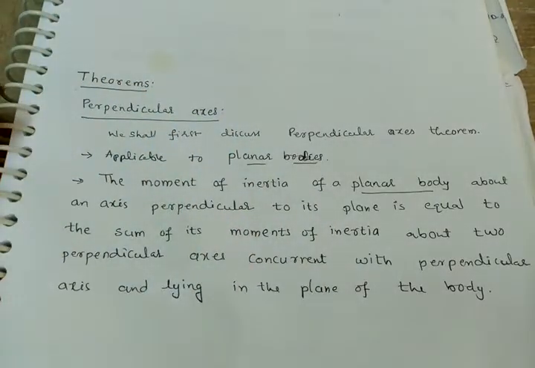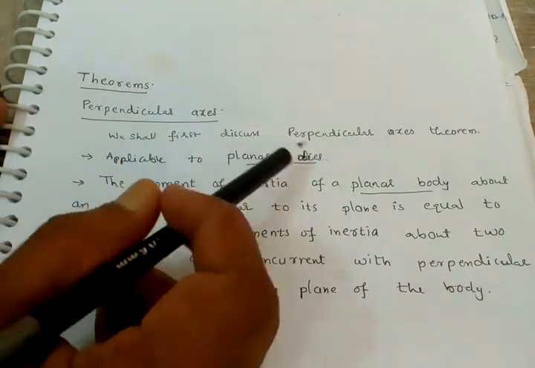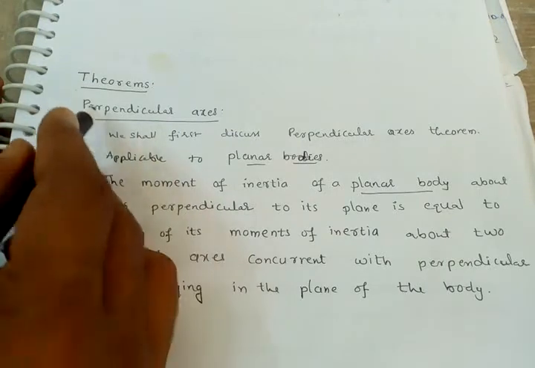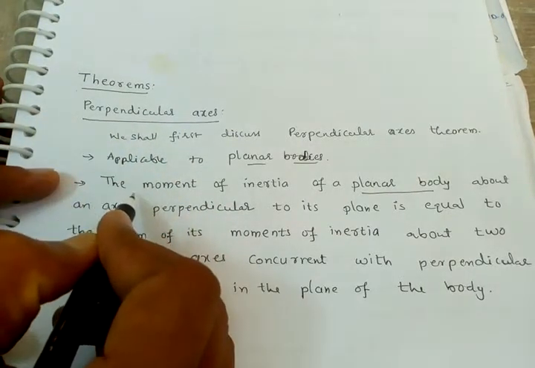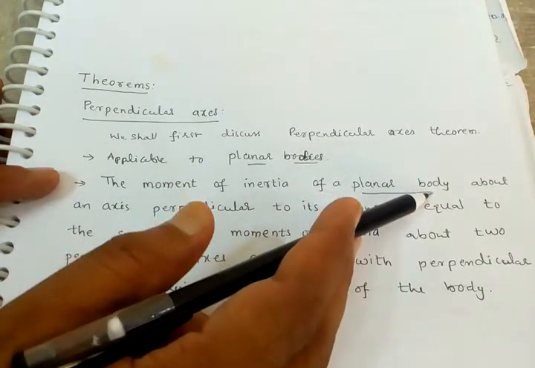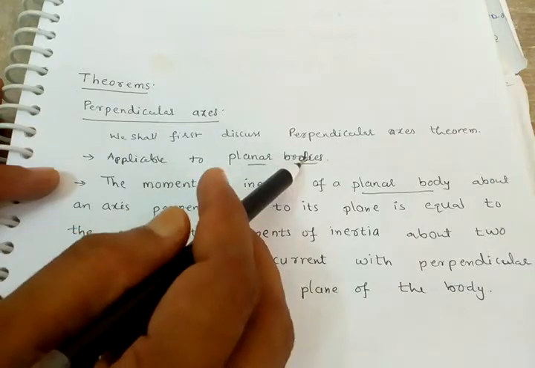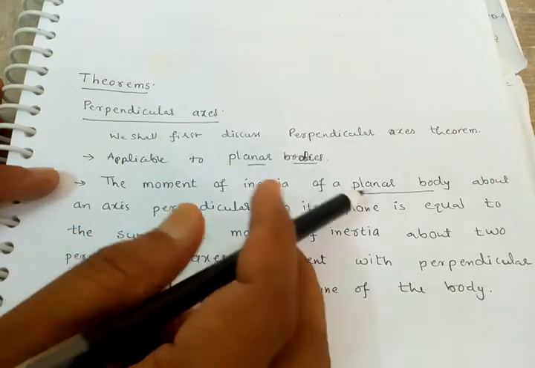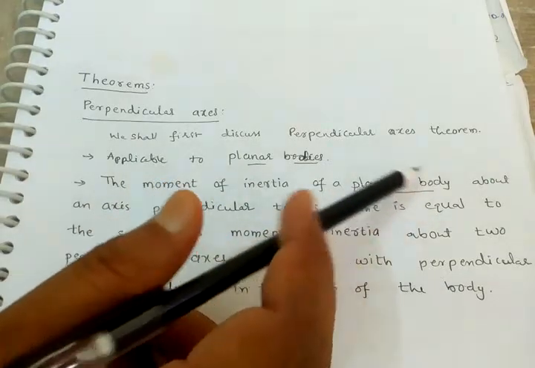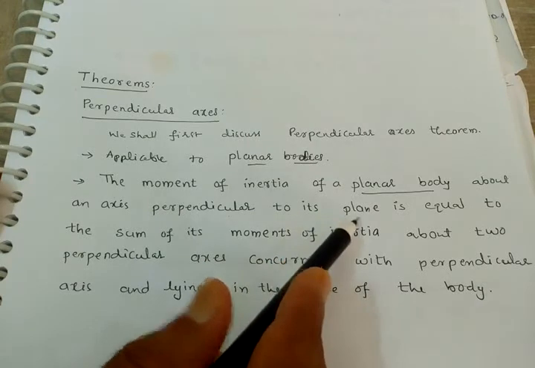See, this is the perpendicular axis theorem. We shall first discuss the perpendicular axis theorem. So what is the perpendicular axis theorem? The moment of inertia of a planar body. This theorem is applicable to planar bodies. The moment of inertia of a planar body about an axis perpendicular to its plane